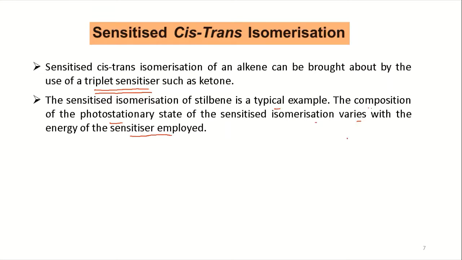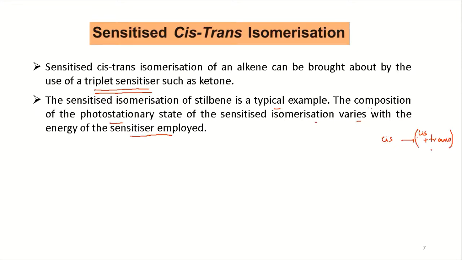Now, photostationary state means you are doing the reaction, and at a certain point you see the product, where you have a mixture of cis and trans. Suppose you have started with cis, so you will have trans, right? But you have cis also if 100% conversion is not there. In most cases what we find is that you have a mixture.